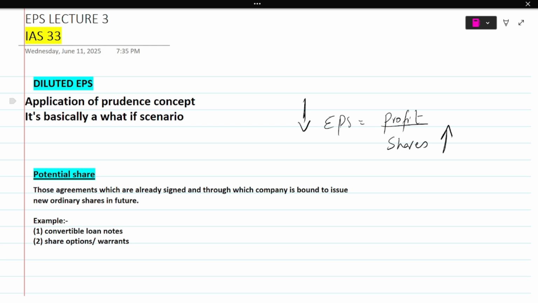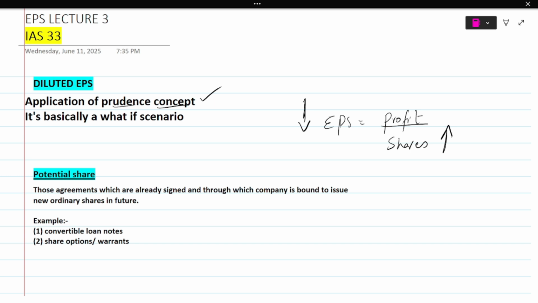Now, if your question is, why do you want to record the decrease in EPS, or the diluted EPS as you call it, today? My answer to you is because of the prudence concept, right? That's what the prudence concept has been telling us from the very beginning, that you should record all the future liabilities today, or anything that is against your company, you should account for it today, right? So diluted EPS is something that is not good for our company. So according to the prudence concept, I will have to account for it today.